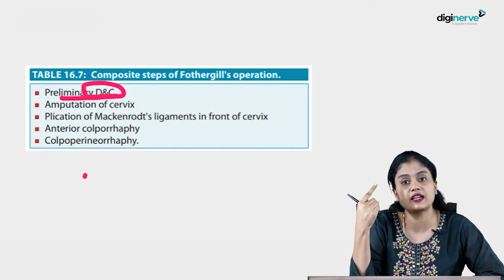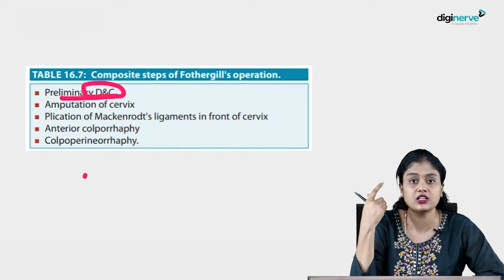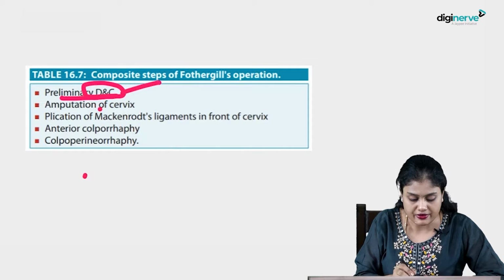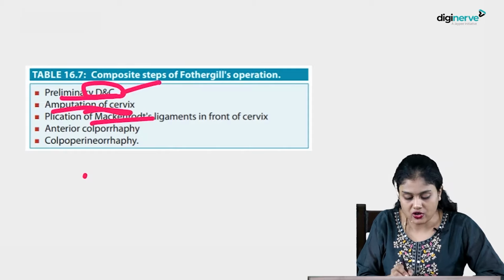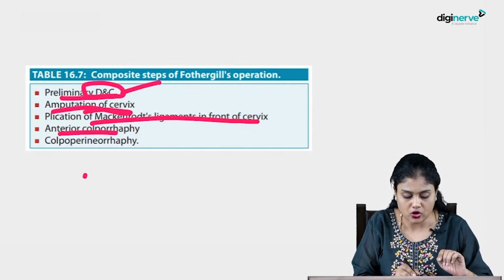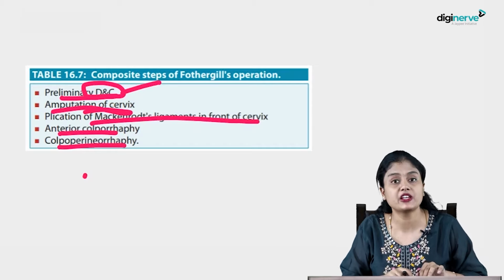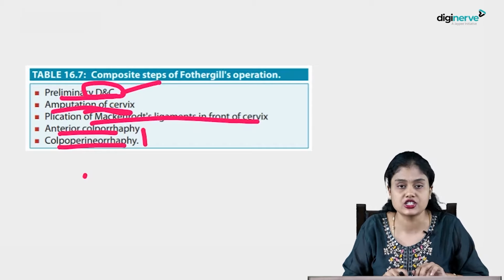Later, the fluids will get collected inside only, causing endometriosis and other complications. So, before amputation, you should always first do dilatation and curettage of the cavity, and then amputation of the cervix, plication of Mackenrodt's ligaments in front of the cervix to lift the cervix up, and anterior colporrhaphy and posterior colpoperineorrhaphy if ever required. Okay, these are the procedures of Fothergill's surgery. This is how you will proceed in a young lady with prolapse due to cervical lengthening.